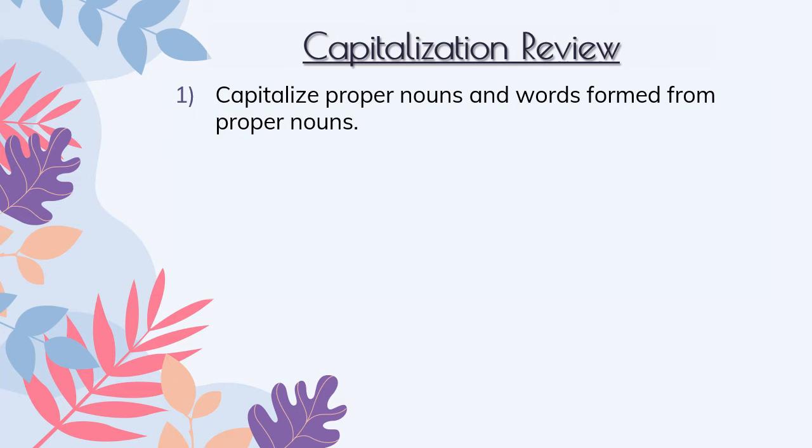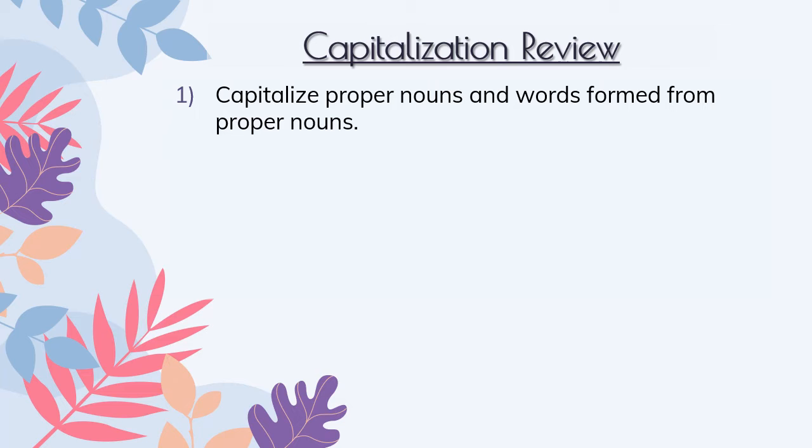Number one of the rules that we have looked at, we've looked at a lot of rules. We're not going to look at them all like we went through them when we were first reviewing them, because I think we reviewed like 13 or something like that. We're going to boil them down to 5 simple rules that most things go under. But I want you to listen very carefully, because with rules 1 and 2 that I'm going to bring up, there are more parts of it that you should take note of that are not written on the screen.